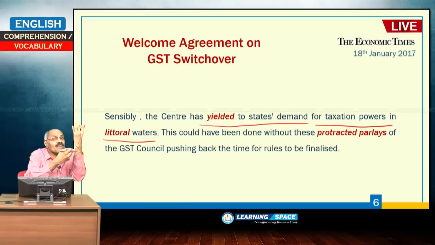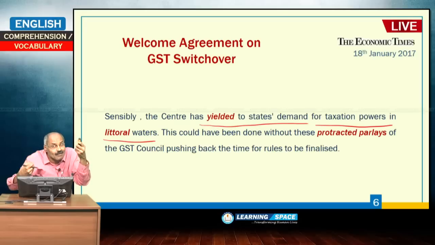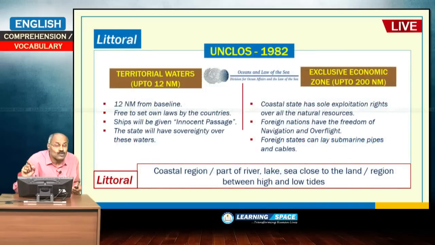Centre has given way to the state's demand. Actually it is within centre's purview, but it has given way to the state's demand. So, under these circumstances this word is used here. And littoral waters is waters close to the coast. Actually this passage is talking about 12 nautical miles territorial waters.